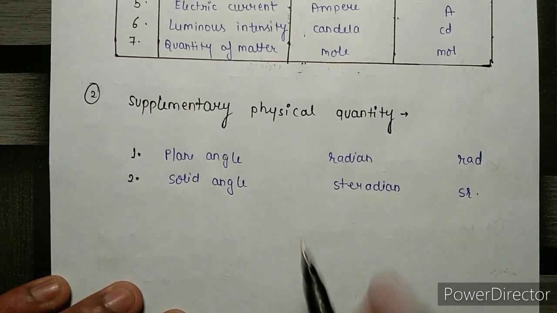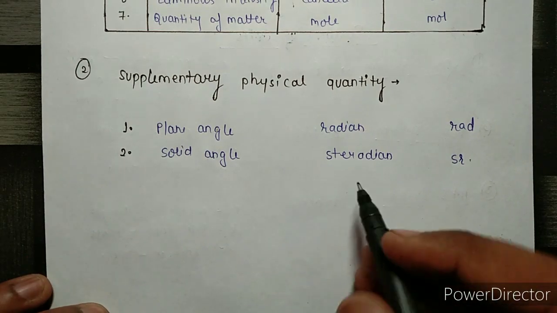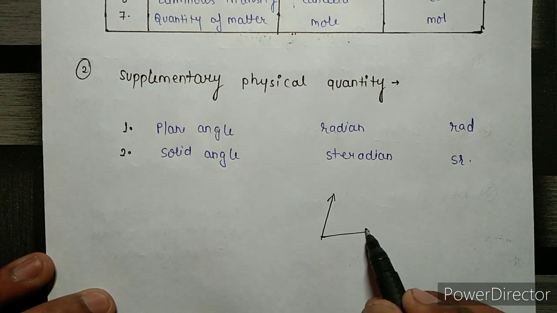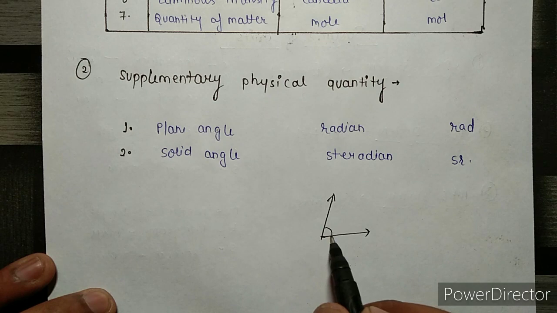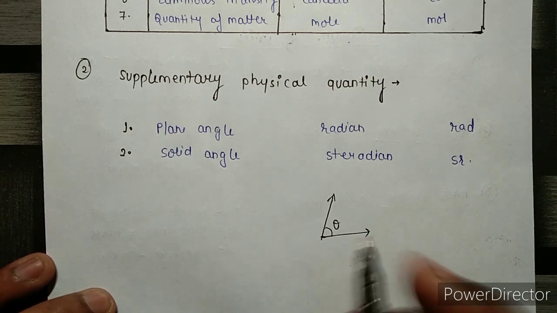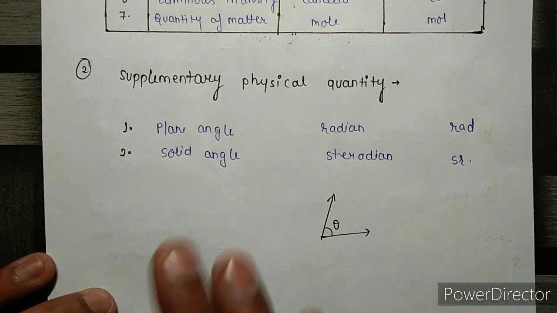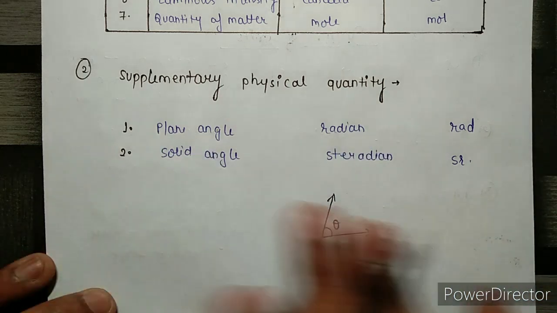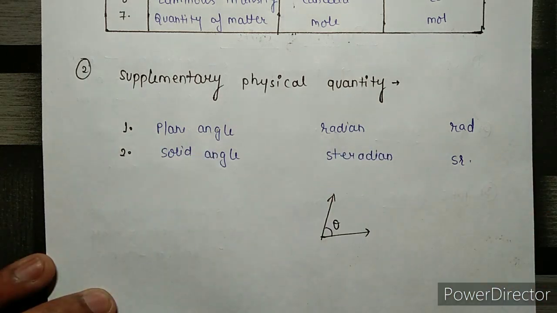Actually, the angle between 2 different lines, this angle theta, is a plane angle, because these 2 lines are placed in a plane.